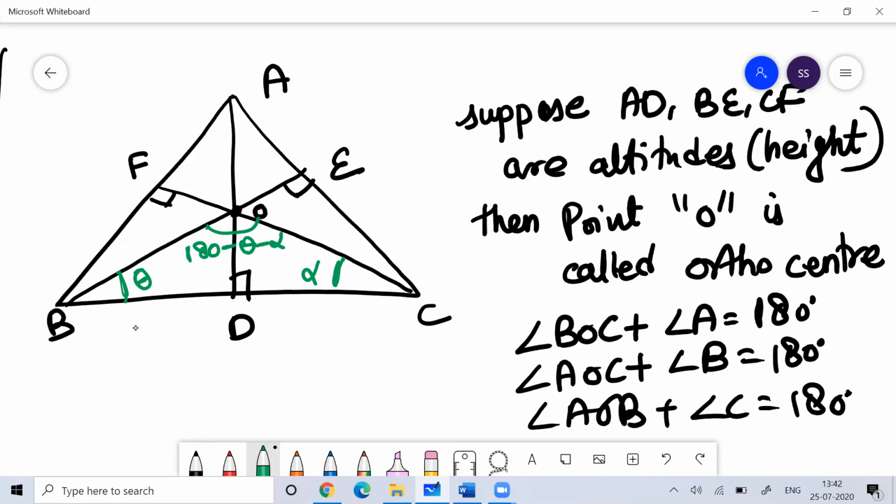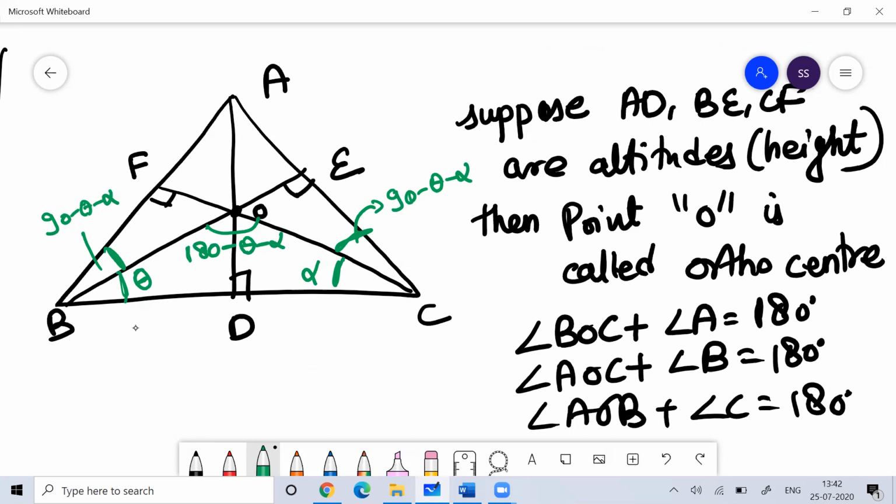Then if I see this triangle BEC, I can say this angle is 90 minus theta minus alpha. Similarly, if I take the triangle CBF, I can say this angle is equal to 90 minus theta minus alpha.